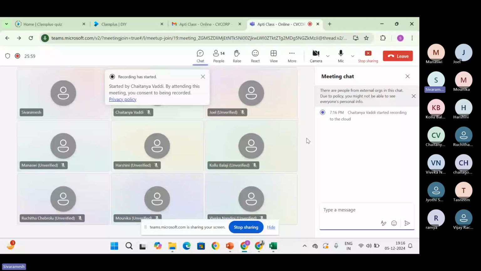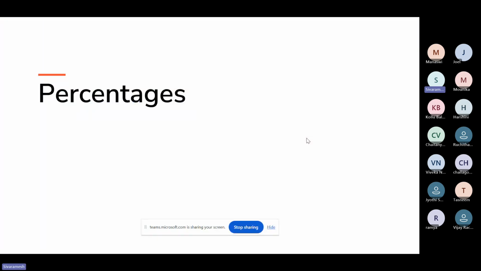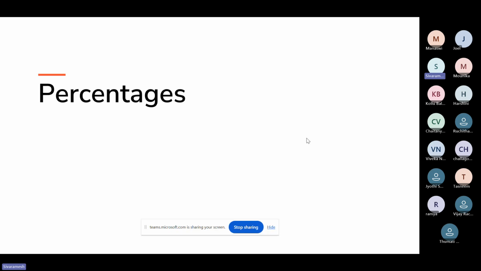Yes, guys. Today we are going to start with one more topic called percentages. I hope you all might have heard about the topic, and some people might be familiar with it. Before that, let me just discuss yesterday's topic. I hope you all are clear with this average concept, right? I have given some work also. You need to solve some questions from the PPT.